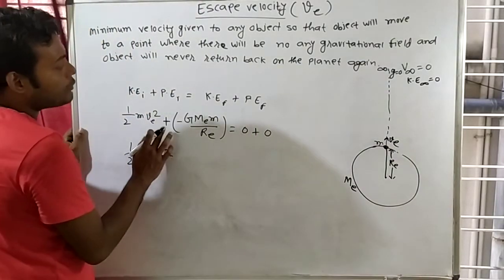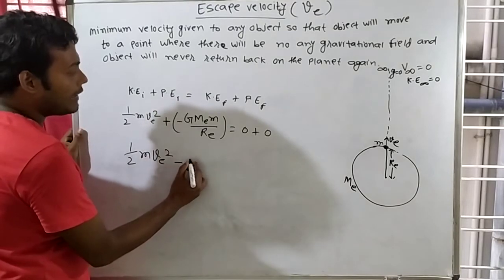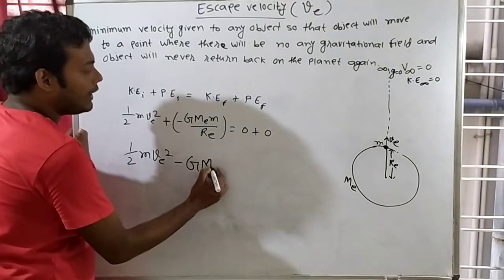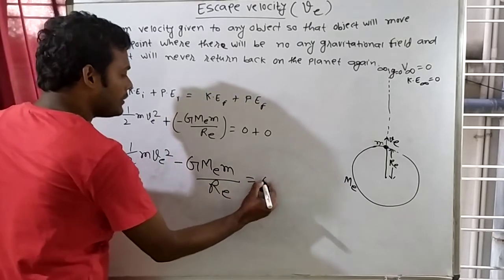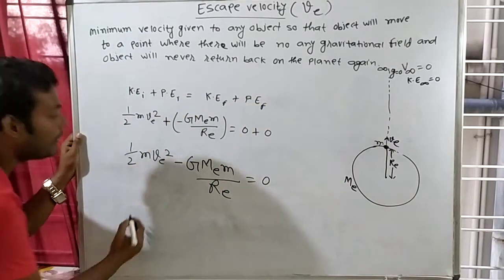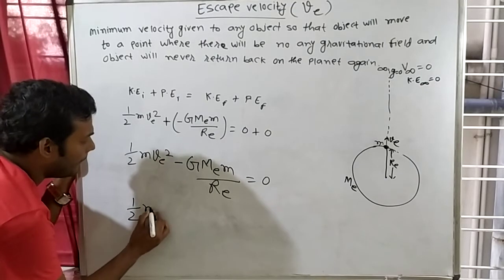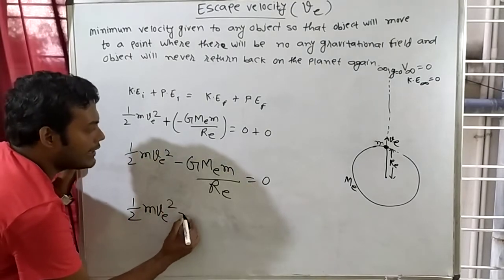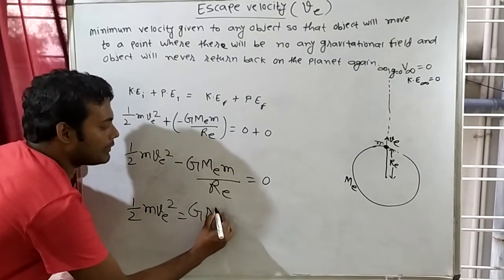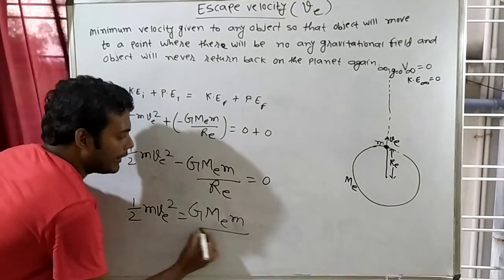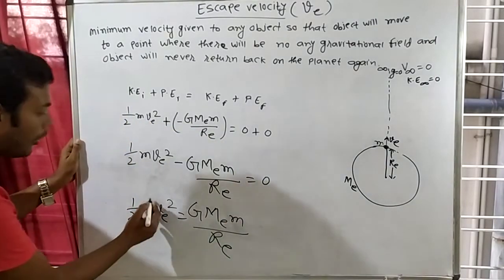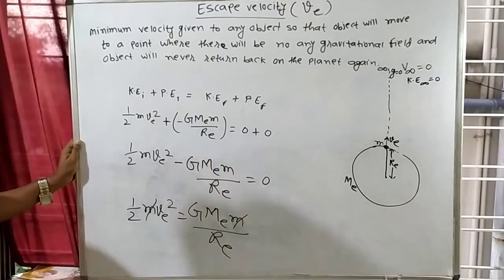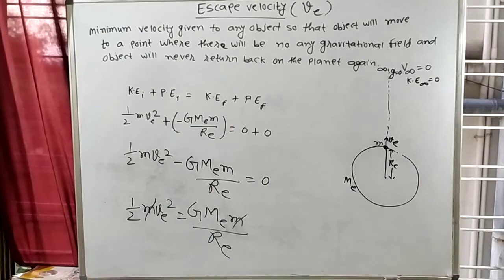So half m v square plus minus capital G, capital M_E, small m divided by R_E is equal to 0. Can we write half small m into v_E square is equal to capital G capital M_E small m divided by R_E? Now see, something will cancel: small m and small m will cancel. So what will remain? I have this one.